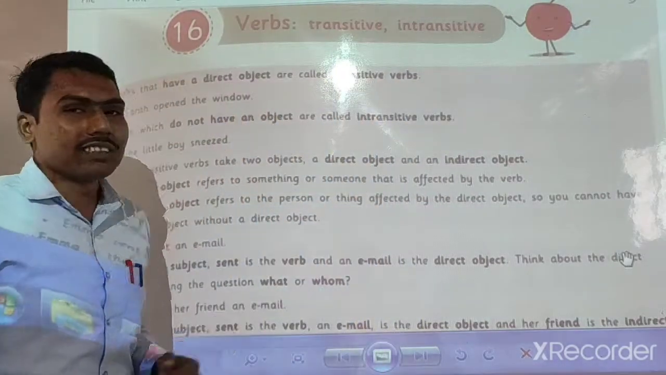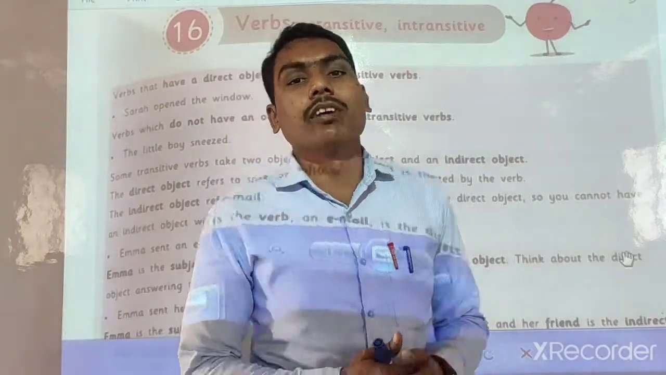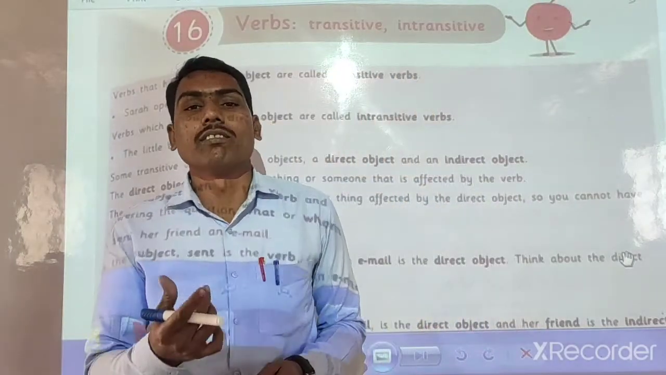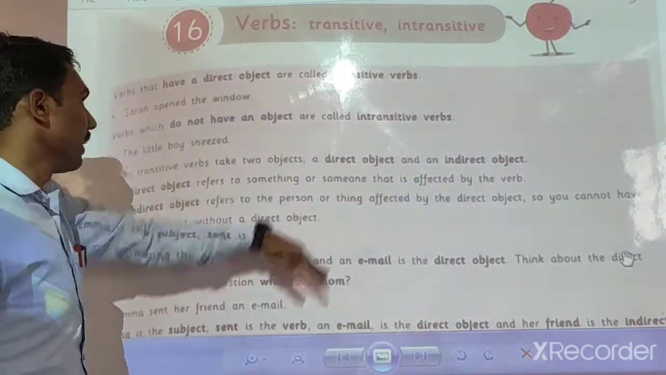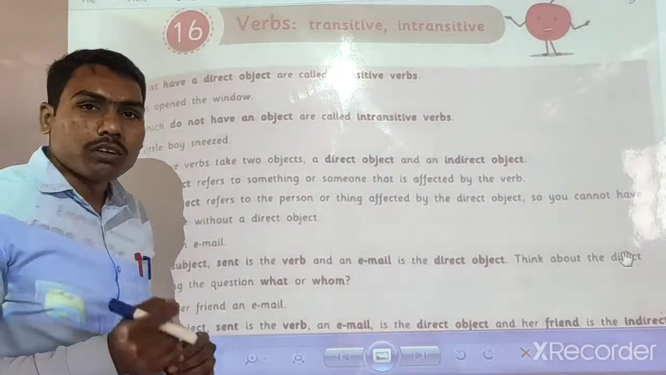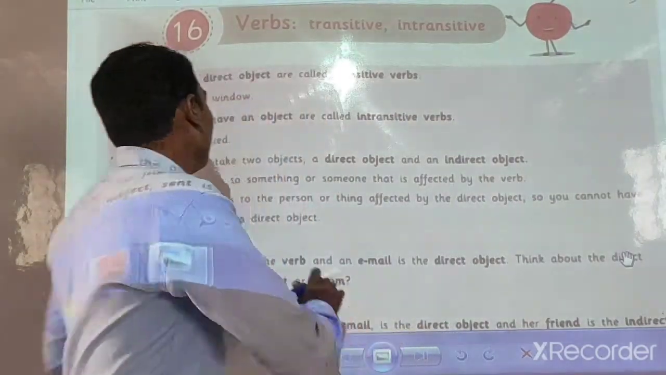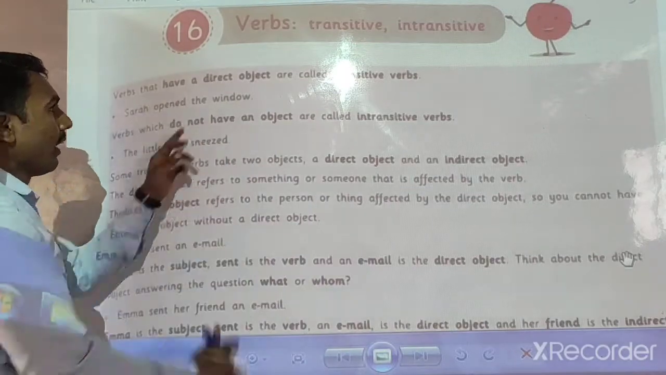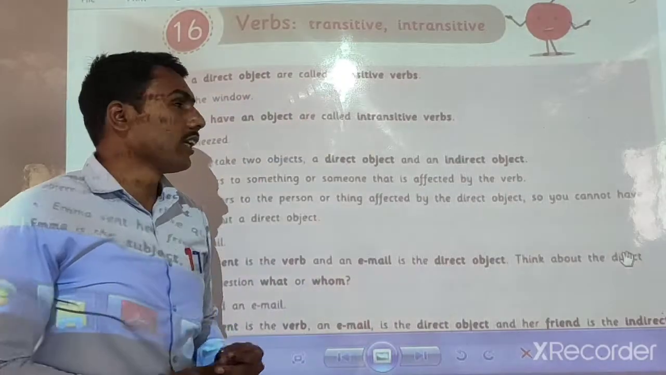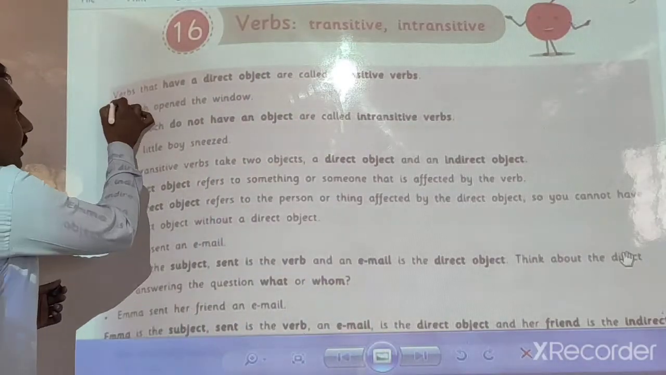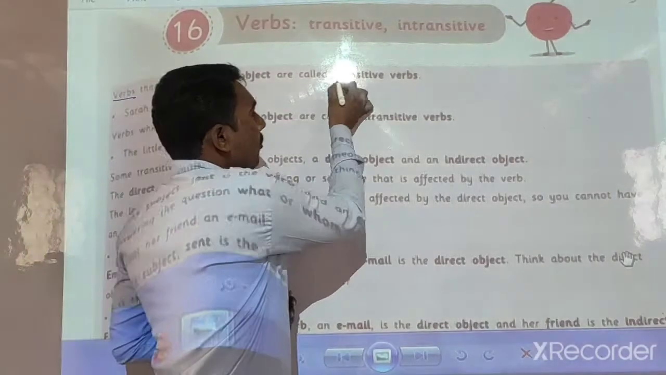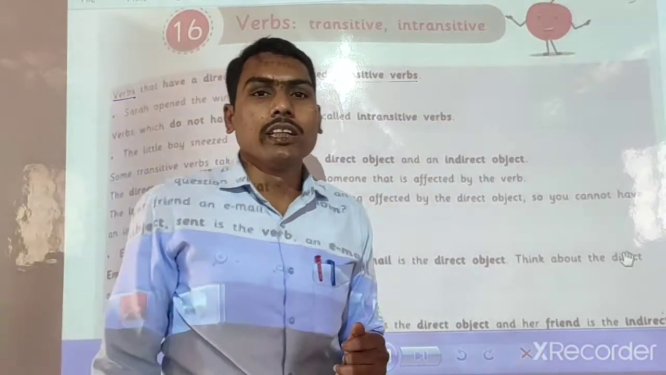In the last period we learned what is meant by the verb. In simple language, an action word is called a verb, and the verb is a very important part of a sentence. Look here, the verbs that have a direct object are called transitive verbs. It is one definition of transitive verbs; in Marathi, sakarmak क्रियापद.